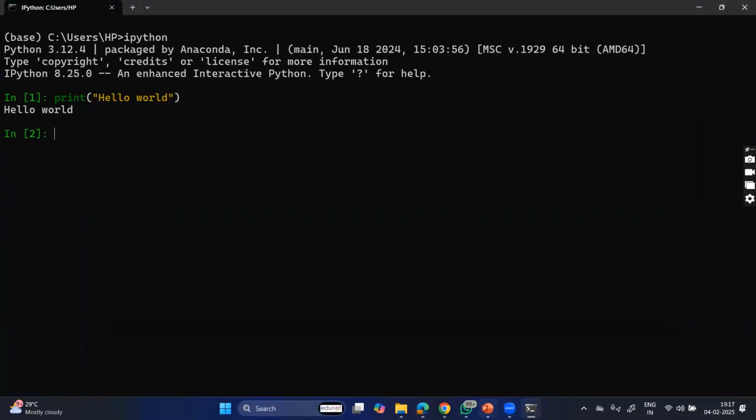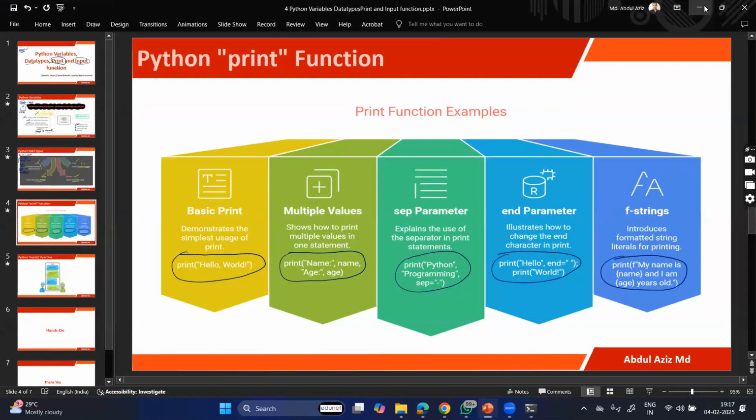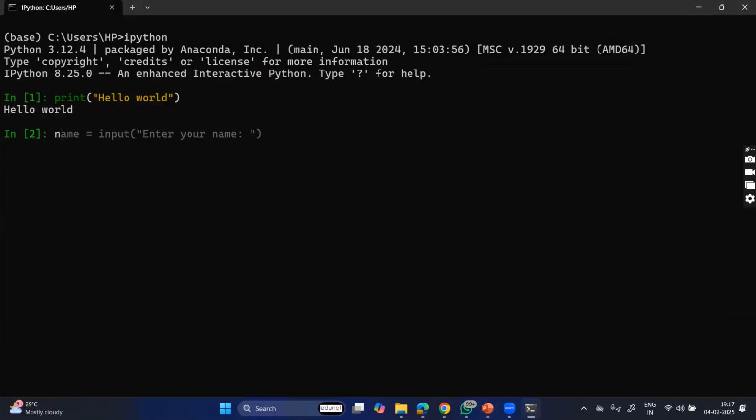There is another way, like using multiple variables. Suppose I say name is equal to Abdul Aziz, and age is equal to maybe 35, then print name comma name, and age comma age.